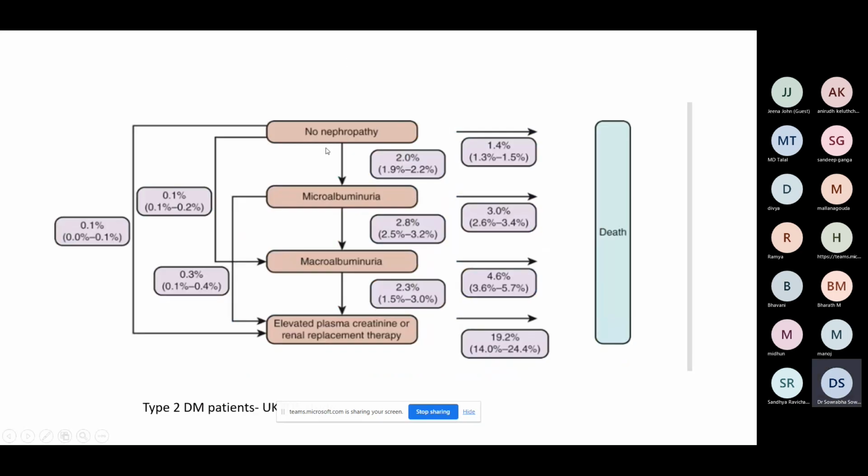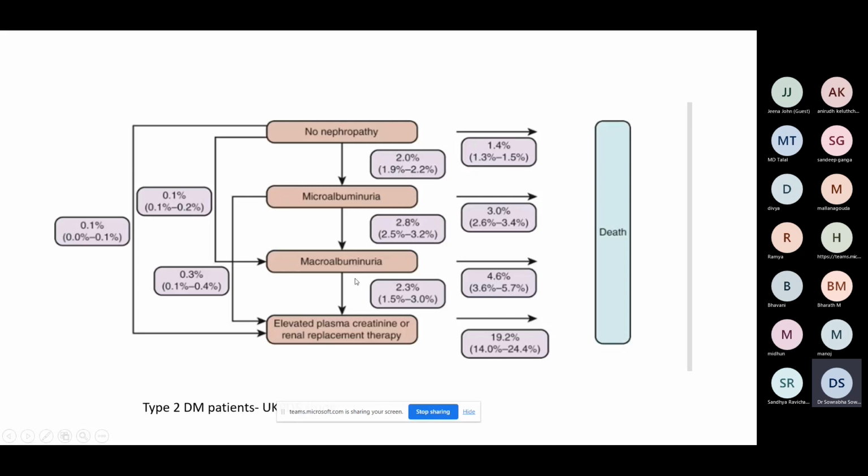So if you are just looking at the proteinuria, if there are 100 patients of diabetes without any nephropathy, on an average per year, 2% of them, just remember 2, 2 and 2. So 98 will still be normal, 2% progress to microalbuminuria. Of 100 patients with microalbuminuria, per year 2% progress to macroalbuminuria.